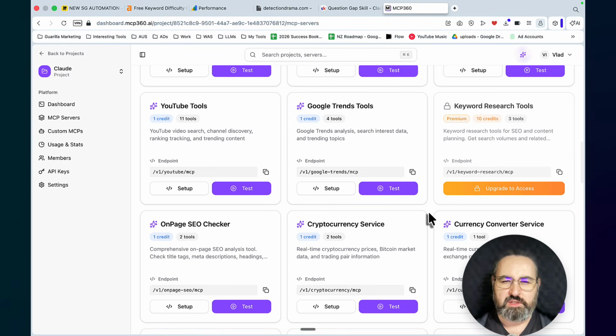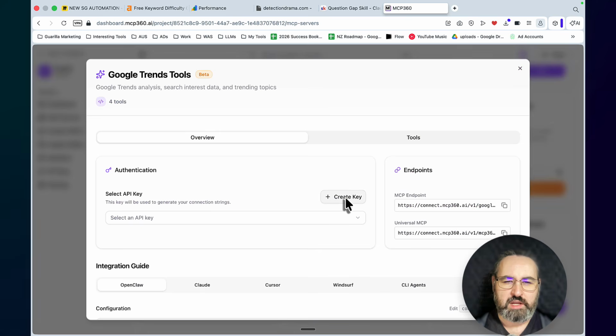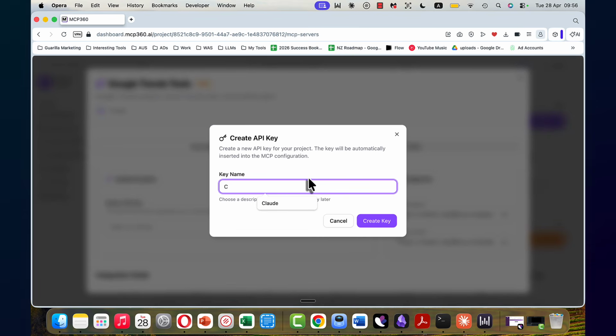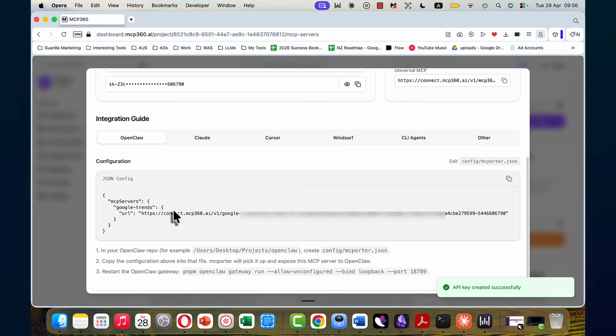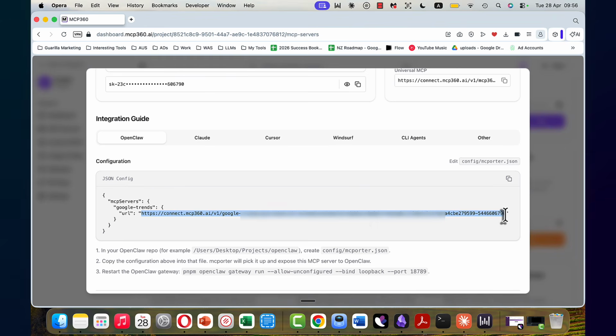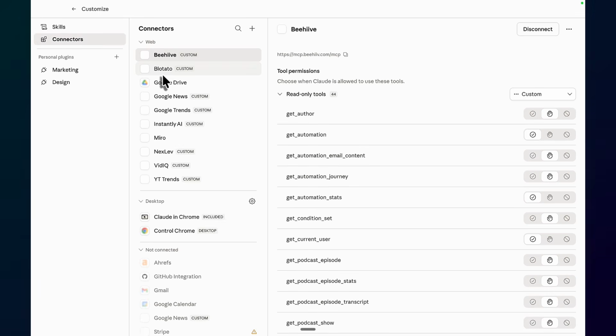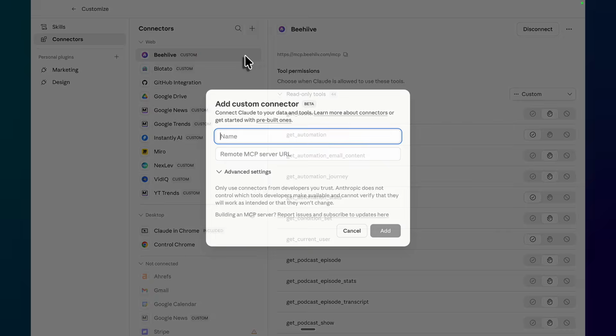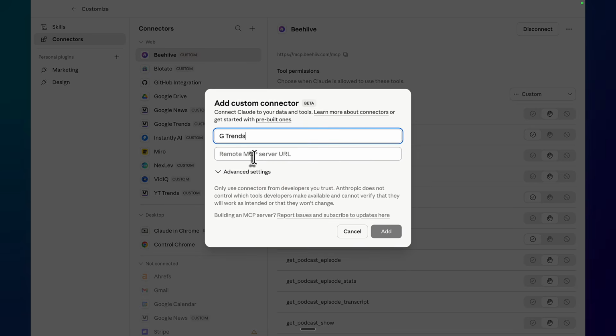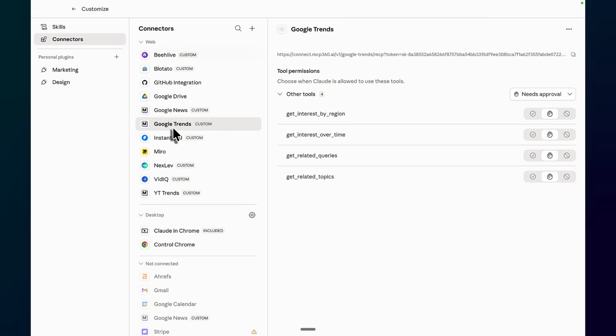So let's do them one by one. If you want to do the Google Trends one, you just click on Setup, then you create a key. You call it anything you want, like Claude. Click on Create Key, and then all you have to do is copy whatever is between these quotation marks. You copy this, you go back to Claude, then Customize, then you click Connectors, a plus sign, Add Custom Connector. You call this Google Trends, paste this in, you click on Add, and you've got yourself your Google Trends MCP.